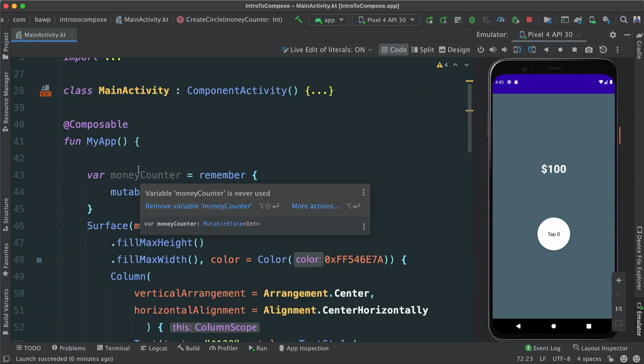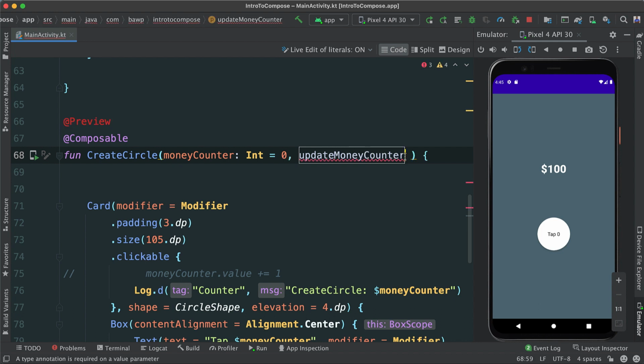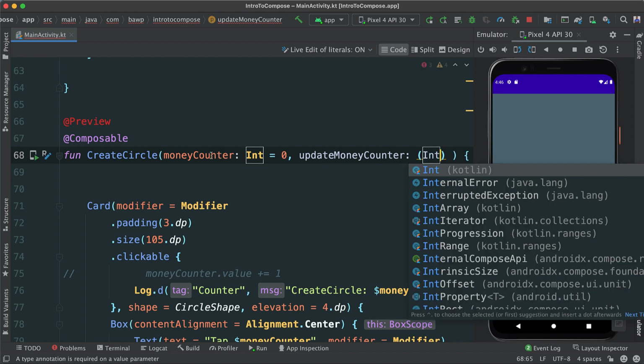Okay, but the next thing we need to do also here is pass some sort of callback. So I'm going to say update money counter. It's going to be a function. Remember, we can pass functions as parameters, which is really amazing. The idea here is that we'll need to pass something into this update money counter function. What is it that we're going to be passing? Well, we are going to pass an integer because it's what we're going to be using to update, in this case, the counter.